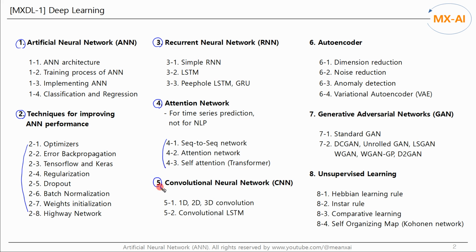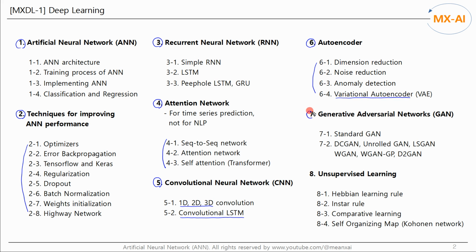The fifth topic is convolutional neural networks, CNN. We will implement 1D, 2D, and 3D convolutional neural networks, and also implement a convolutional LSTM. The sixth topic is autoencoder. We will apply this to dimensionality reduction, noise reduction, and outlier detection. And also look at variational autoencoder, VAE, a generative model.